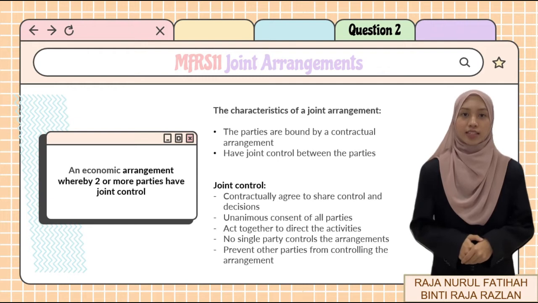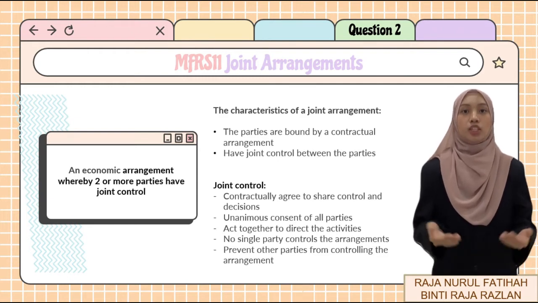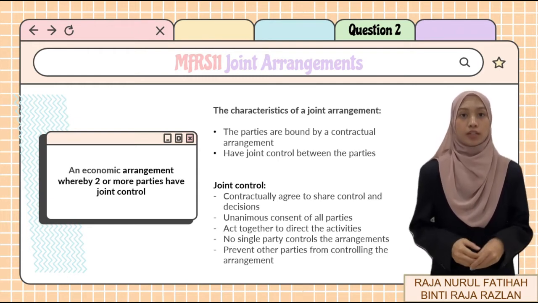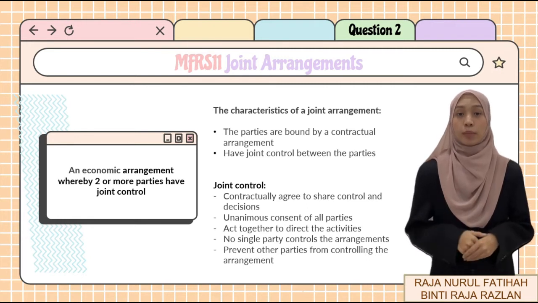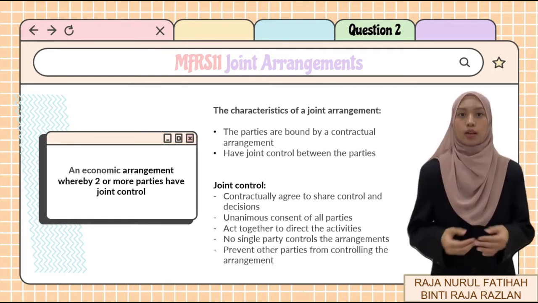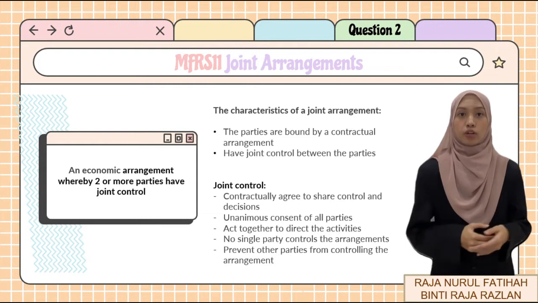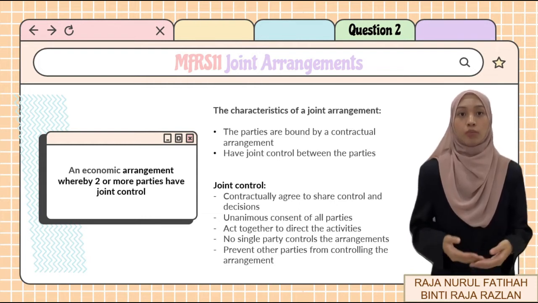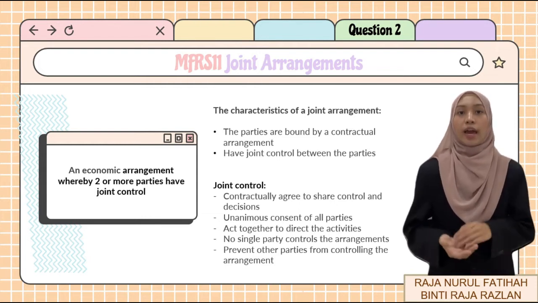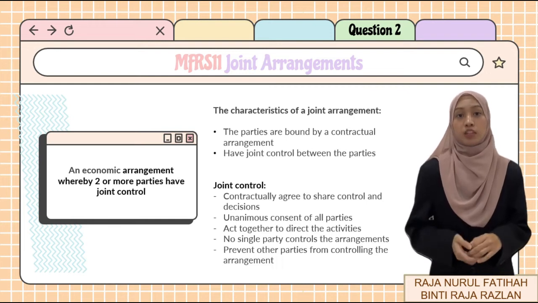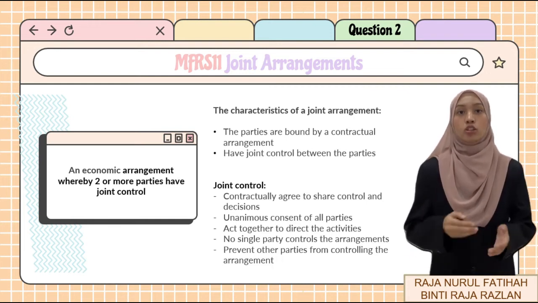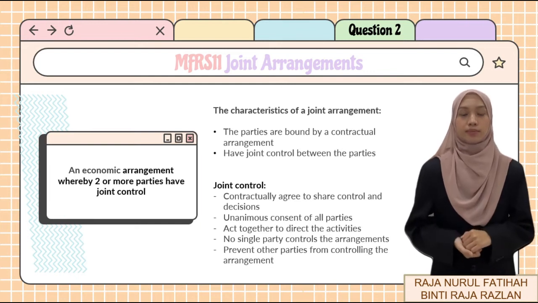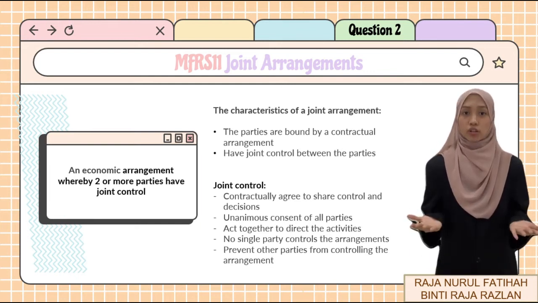According to MFRS 11 Joint Arrangements, a joint arrangement is an economic arrangement whereby two or more parties have joint control. The characteristics of a joint arrangement are when the parties are bound by a contractual arrangement and that the contractual arrangement gives two or more of those parties joint control of the arrangement. So, what is joint control?